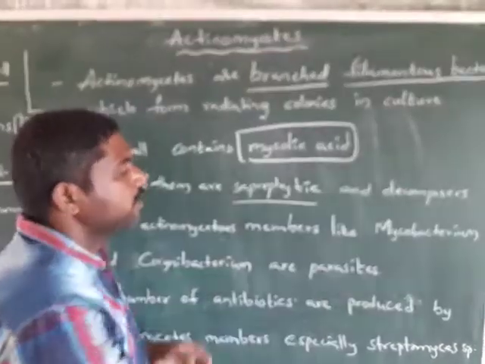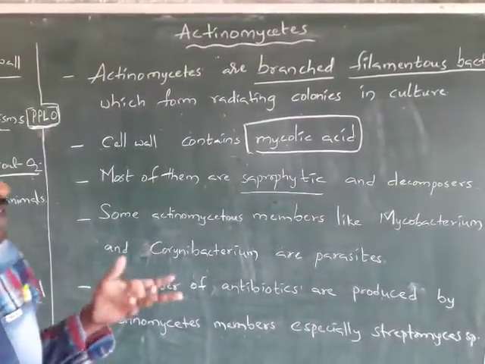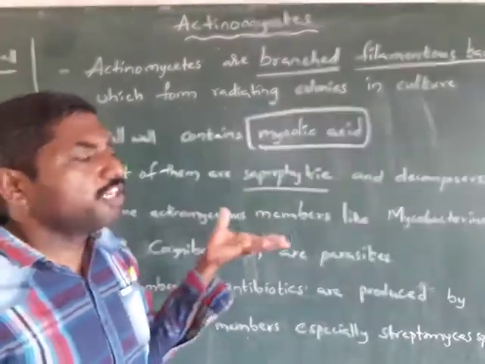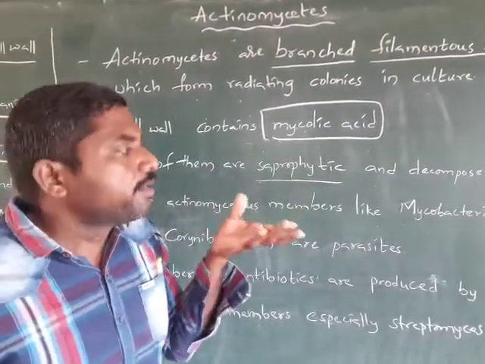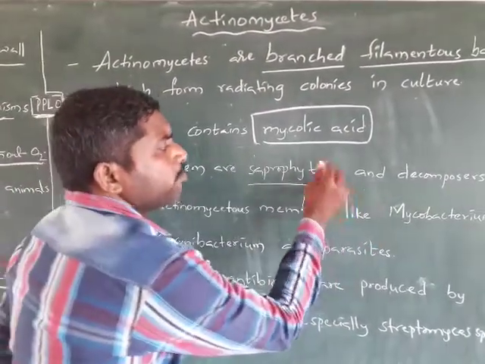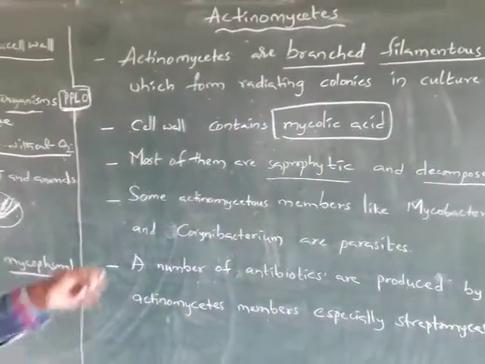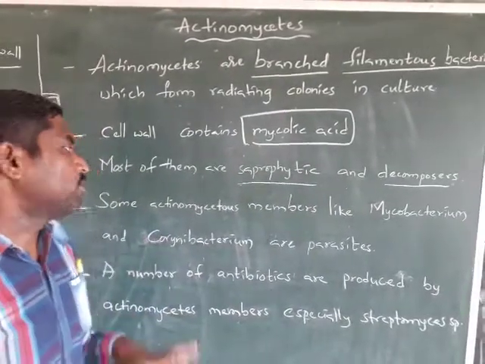Saprophytic means they do not synthesize their own food and always depend on dead organic matter. Some are decomposers, which is why they are used as biofertilizers.